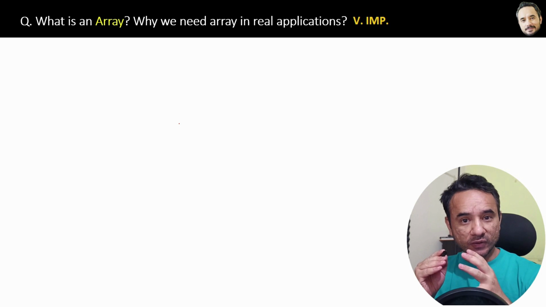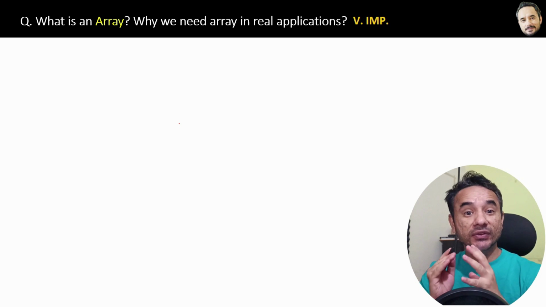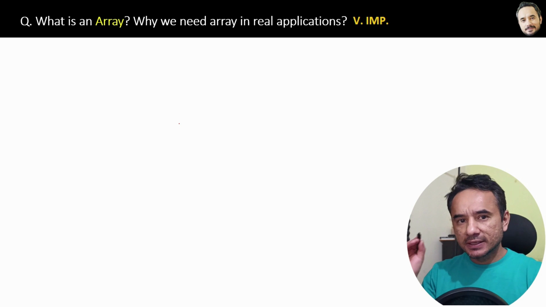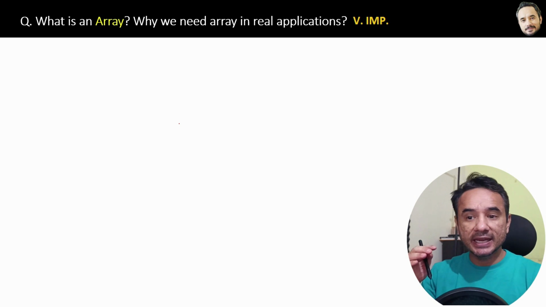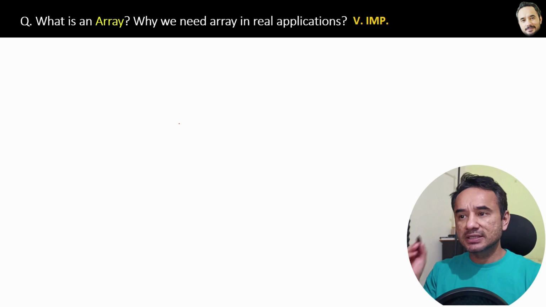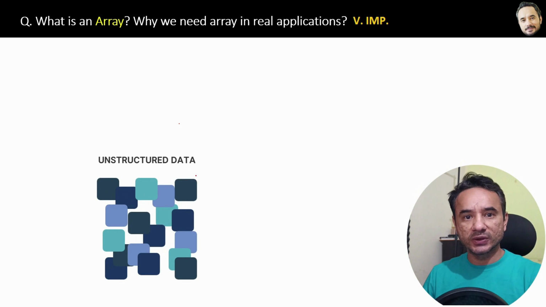What is an array? Why do we need arrays in real applications? See, in an application, one very important task is to manage and handle lots of data. Suppose this is the data in your application, okay?